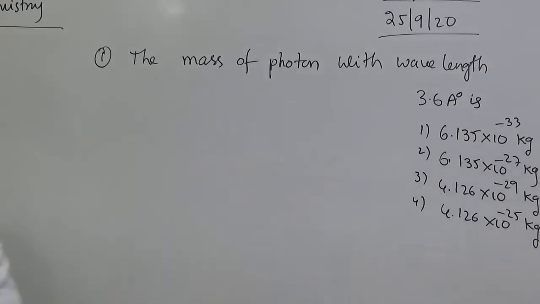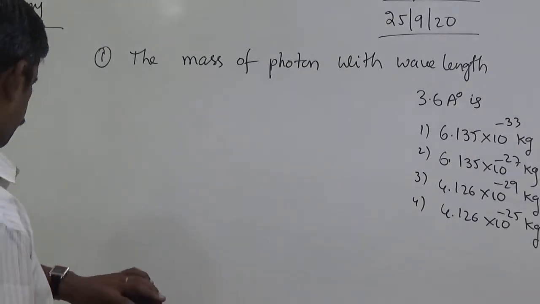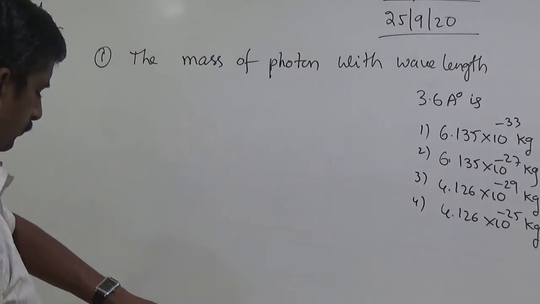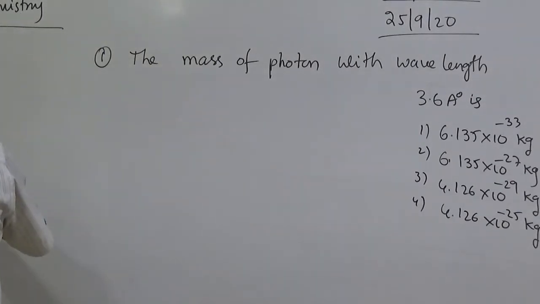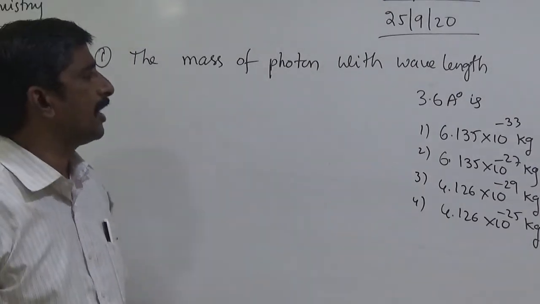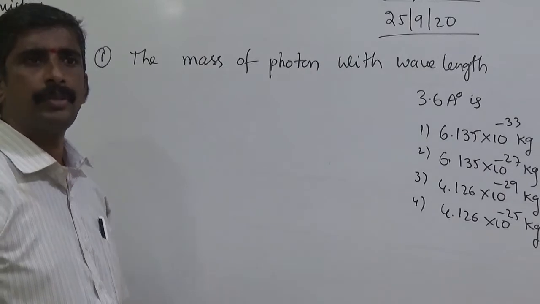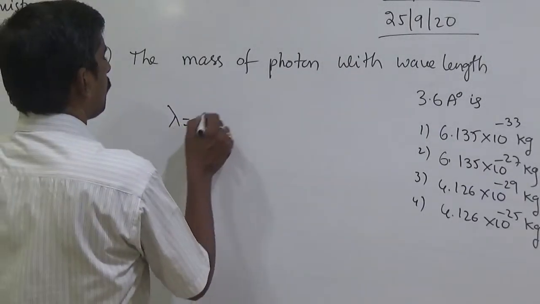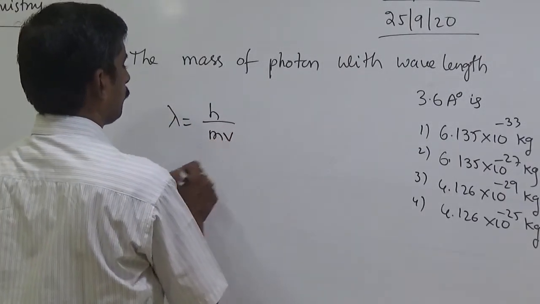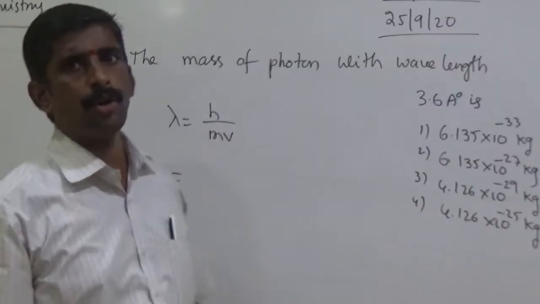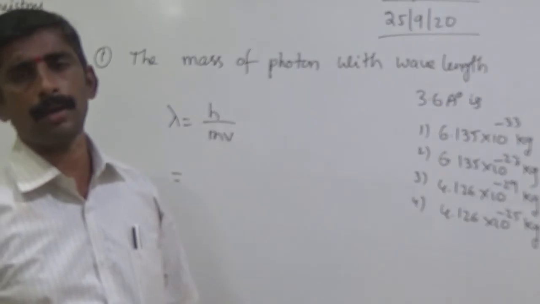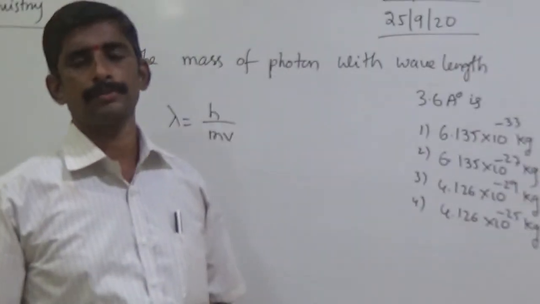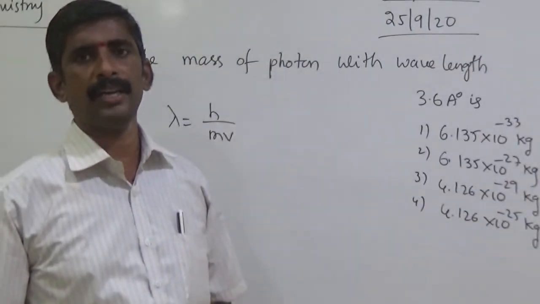In this case, listen. The mass of proton with wavelength 3.6 angstrom units is given. Formula: lambda equal to h by mv. They gave kilograms; mass in kilograms means the Planck constant value in joules, velocity of light in meters.